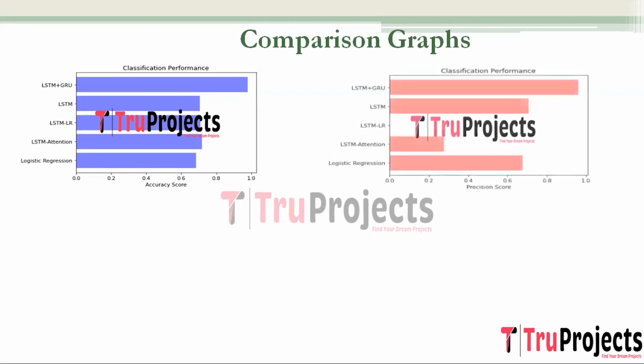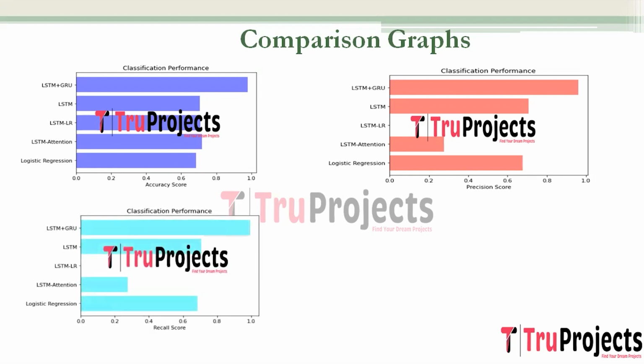Here we have the precision score comparison graph, where precision measures the accuracy of positive predictions made by the model. It calculates the ratio of true positives to the total number of positive predictions. In depression detection, precision assesses how accurately the model identifies individuals as having depression among those it predicted as positive. A high precision indicates that when the model predicts depression, it is often correct, minimizing false positives and the likelihood of mislabeling non-depressed individuals.